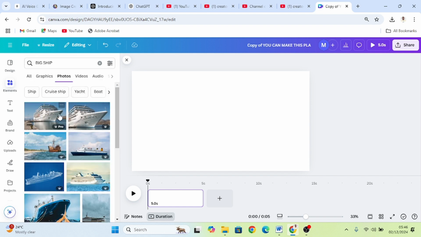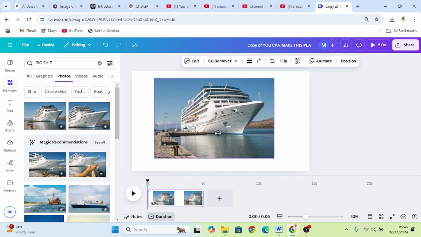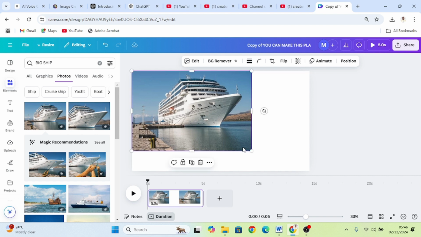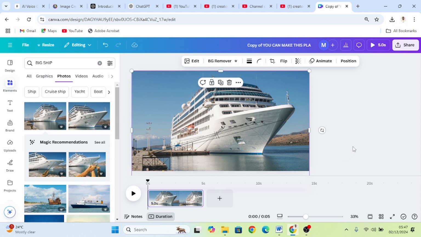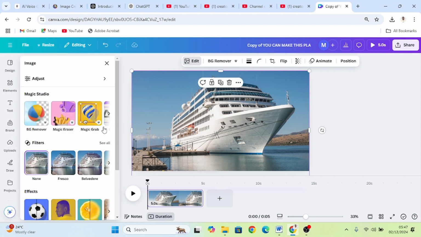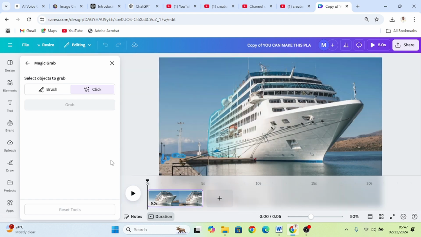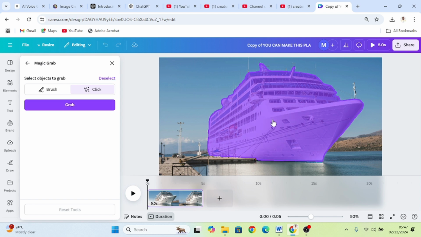Fine. So let's click on this. Wow. Move it this way, then drag it to fill the space. Good. Now highlight, click on edit, click on magic grab, then grab the ship by clicking it, then click grab.